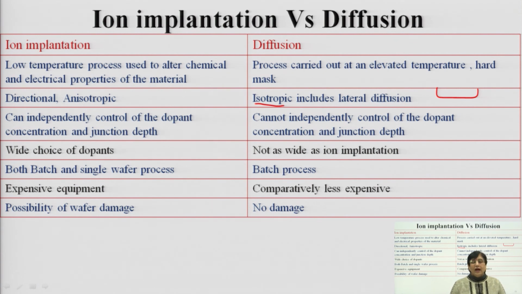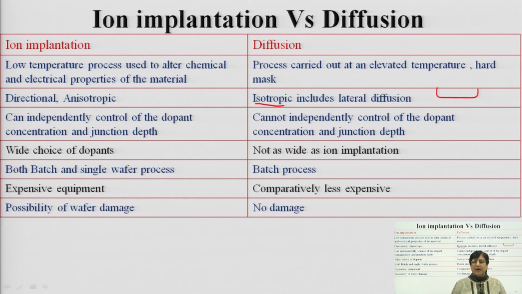A large variety of dopants can be used for ion implantation. You can carry out the process in batches or on a single wafer, whereas in diffusion you do not have a variety of dopant profiles as wide as in ion implantation. There are restrictions; you need to take care of lattice mismatches and other factors also, and then only you can go for diffusion.